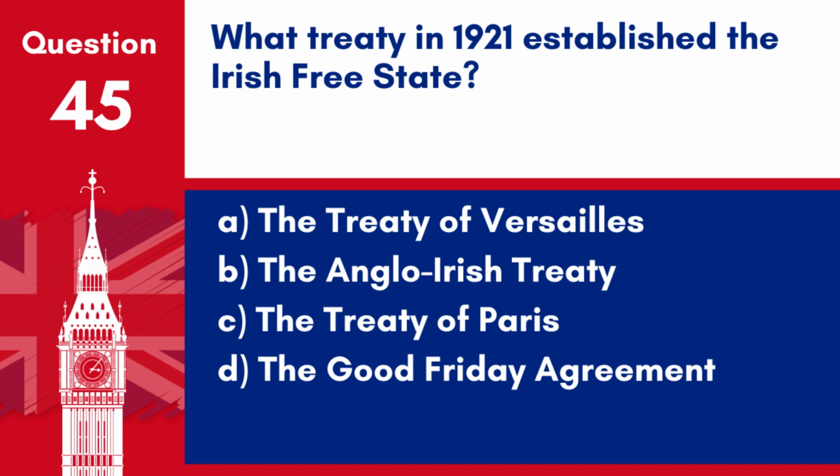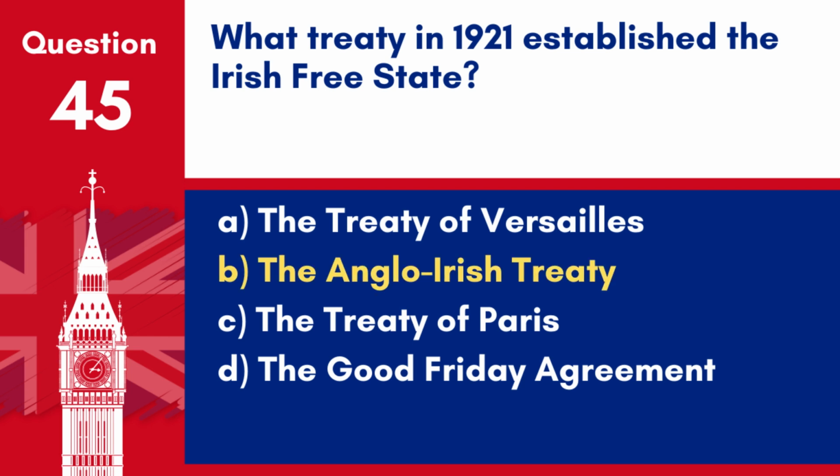Question 45. What treaty in 1921 established the Irish Free State? A. The Treaty of Versailles. B. The Anglo-Irish Treaty. C. The Treaty of Paris. D. The Good Friday Agreement.